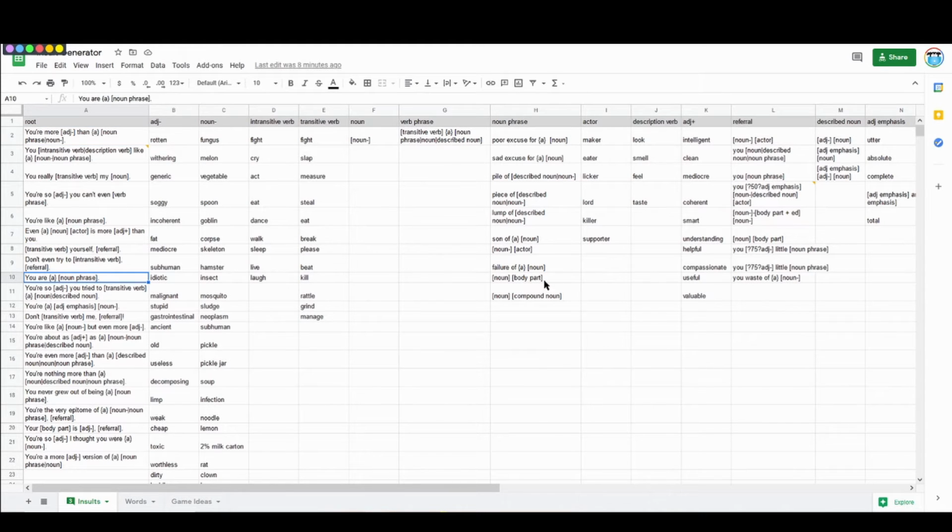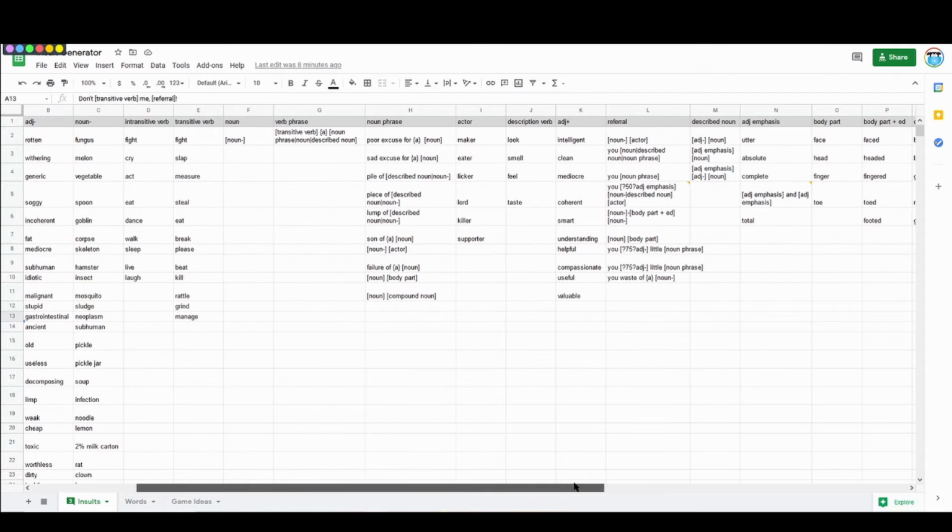And that versatility, that recursively going through and going to different columns based on what is in each column, is what makes this so versatile and able to generate a really large variety of insults. So now I can say something like, "don't fight me, referral." Okay, so I need to find referral.